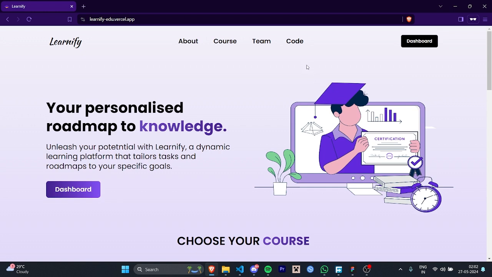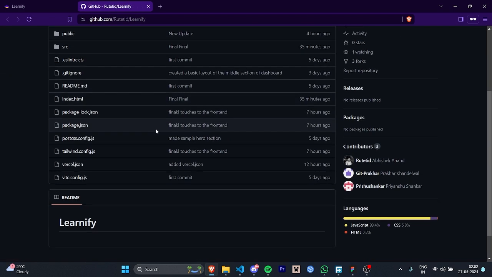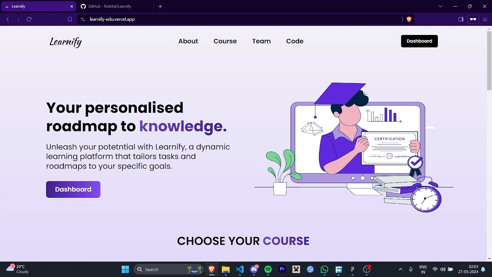For the code, if we click on the code button, we can see the GitHub repository. While making Learnify, it has been such a good experience. I have learned so much. I have coded 6 to 7 hours daily, which I have never done before. Our team has also worked really hard, and we have learned many more things. We are proud of making a fully functional website like this for the first time. It is an achievement for us.